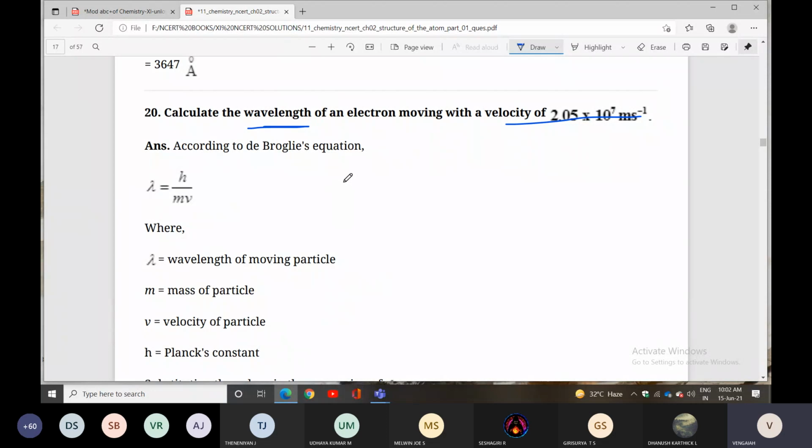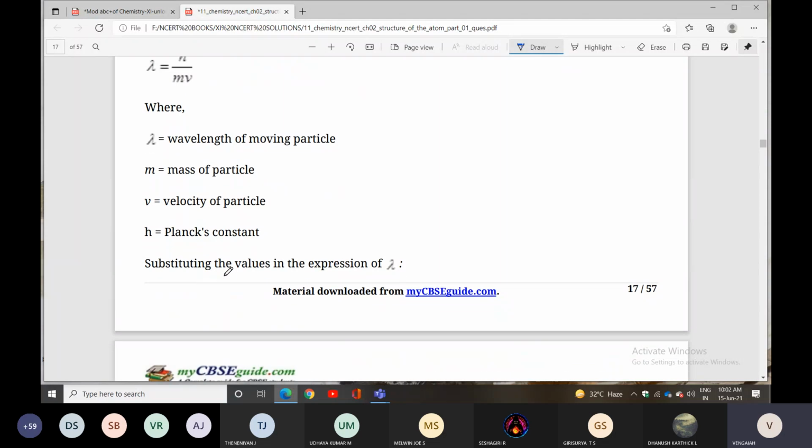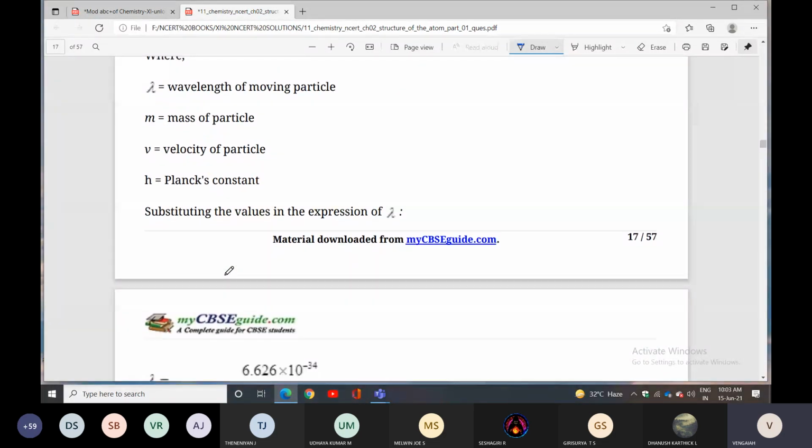According to de Broglie's equation, lambda equal to h by mv, where lambda is the wavelength of the moving particle, m is the mass of the particle, v is the velocity of the particle, and h is the Planck constant.